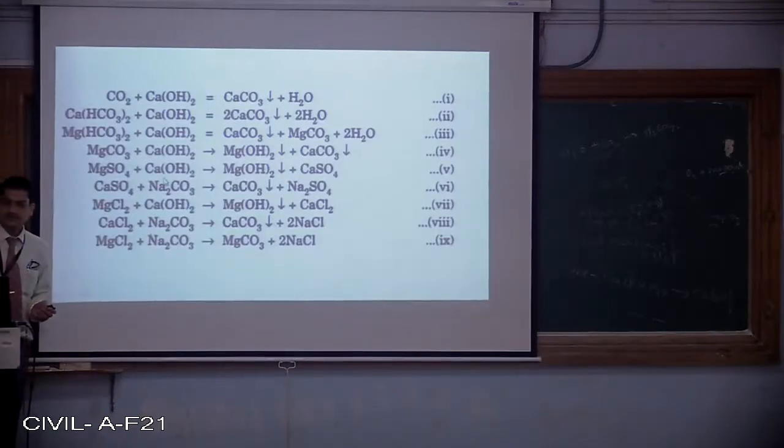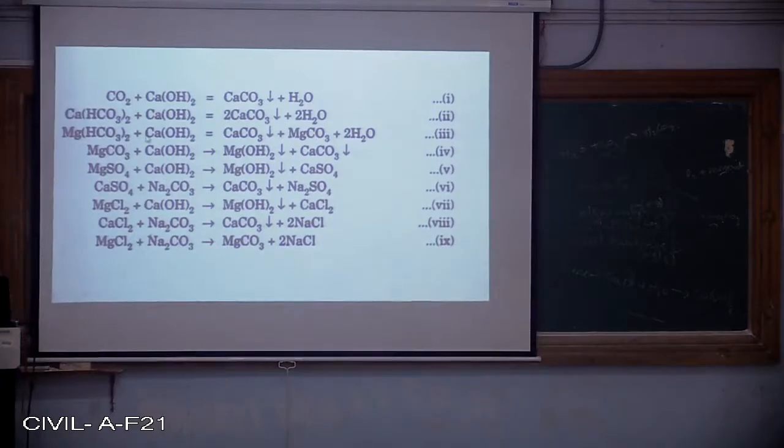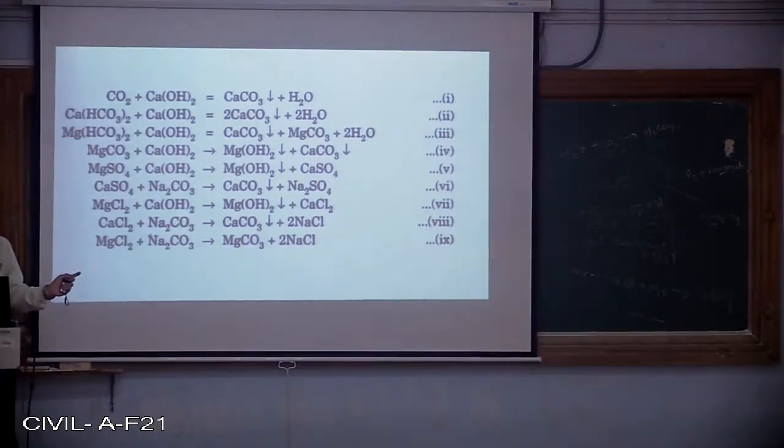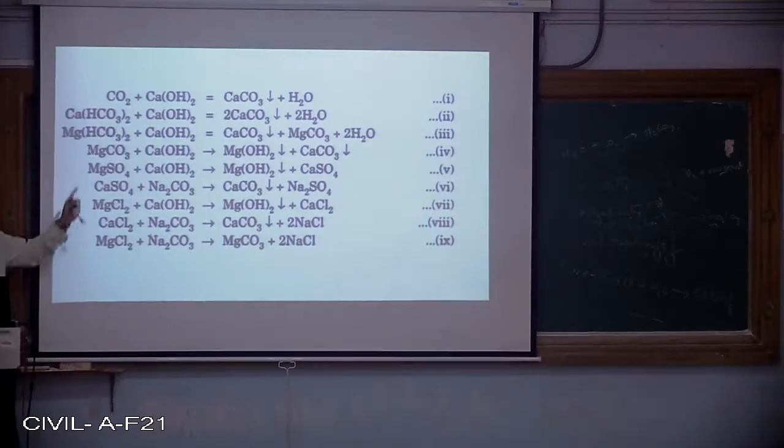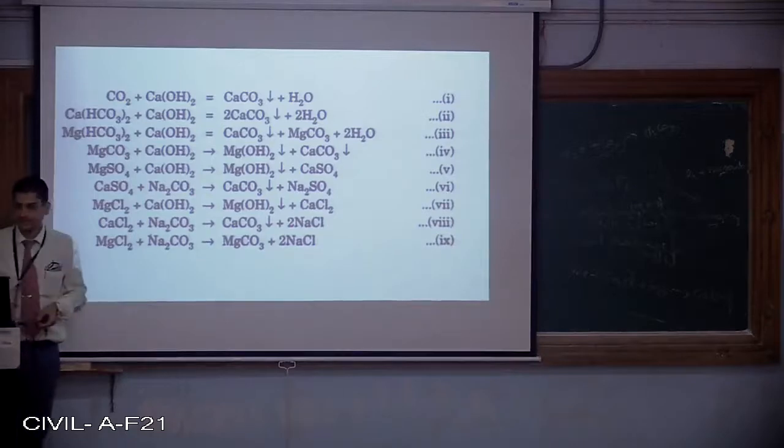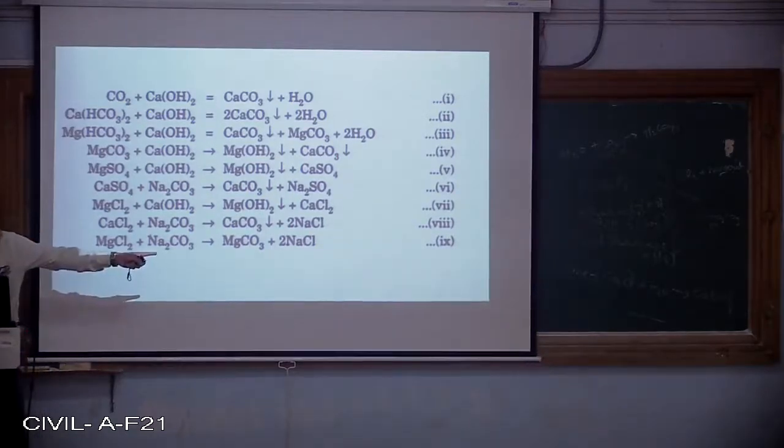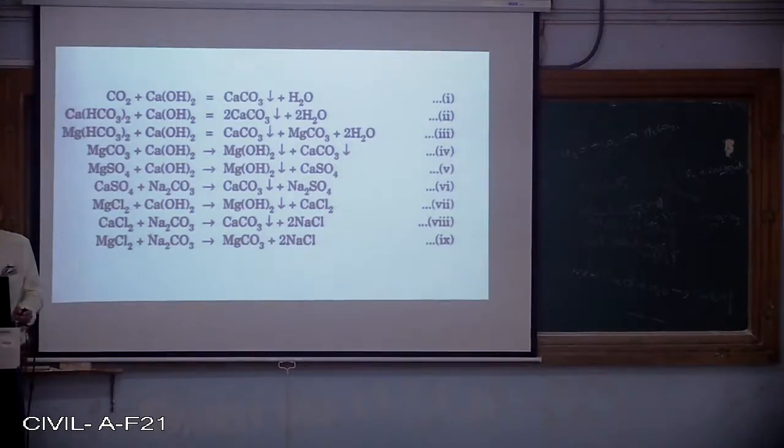So already we might have discussed the first 4 equations, that is with respect to carbon dioxide, calcium bicarbonate, magnesium bicarbonate and magnesium carbonate. Now to remove the permanent hardness, we can make use of lime soda, that means it is a combination of lime and soda ash. Lime is what? Slaked lime, because actually we will be using the dry form of lime, but whenever it comes in contact with the water, as already I have written, CaO plus H2O, it will form Ca(OH)2.